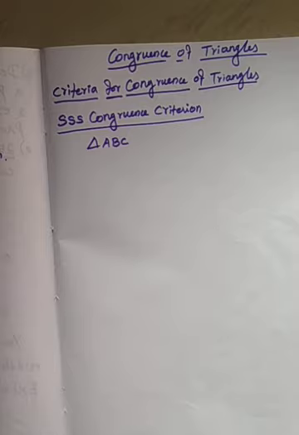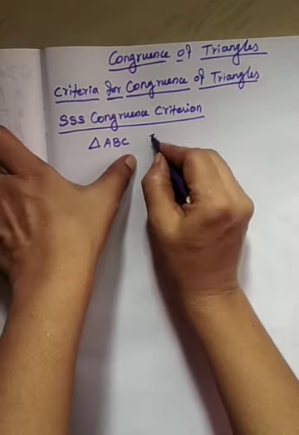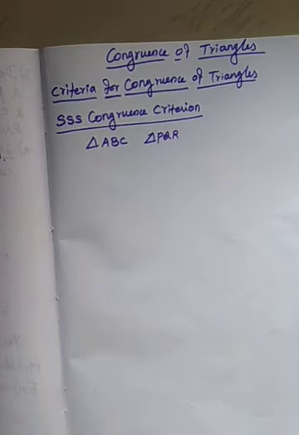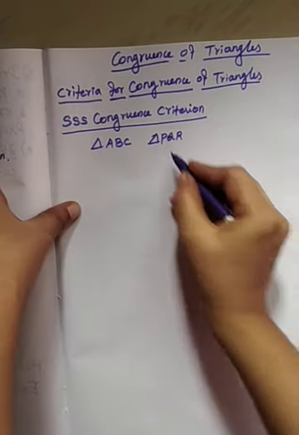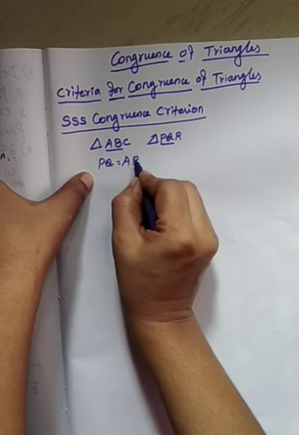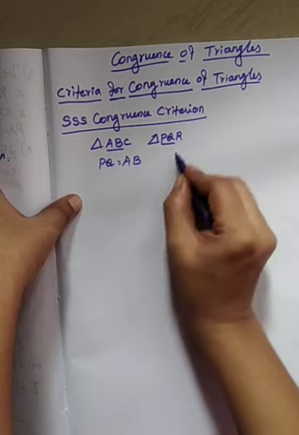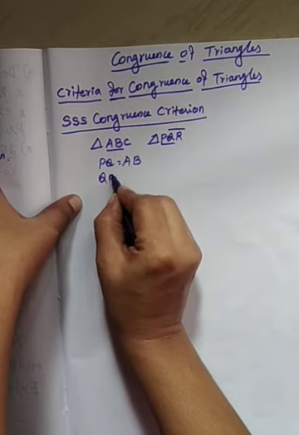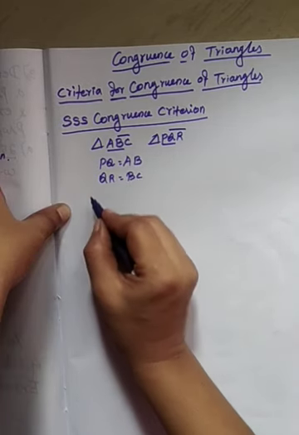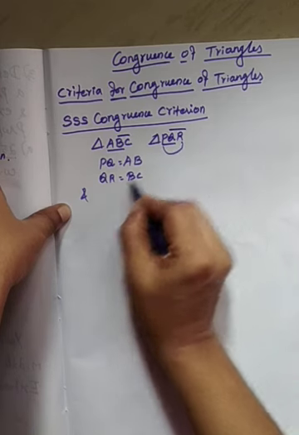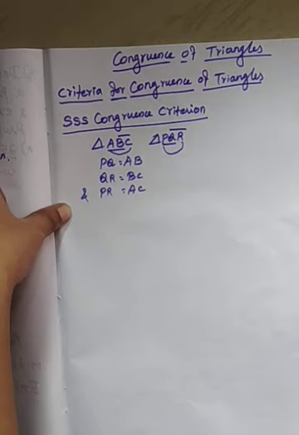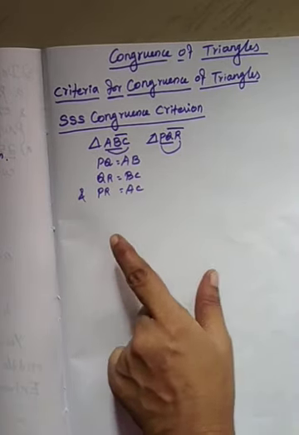Now construct triangle PQR in such a way that PQ equal to AB, QR equal to BC, and PR is equal to AC. These are all the sides only.